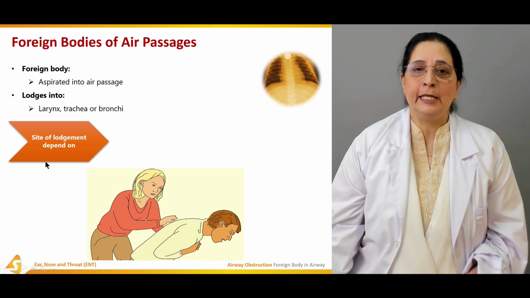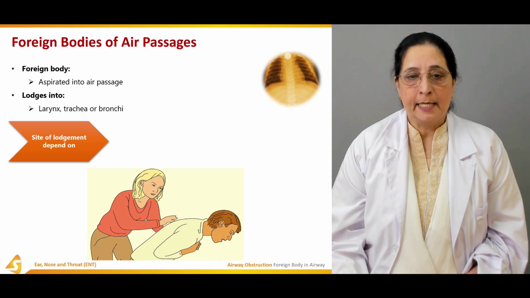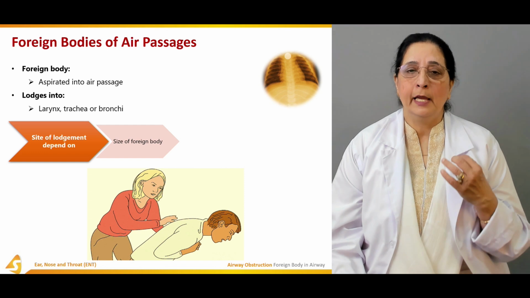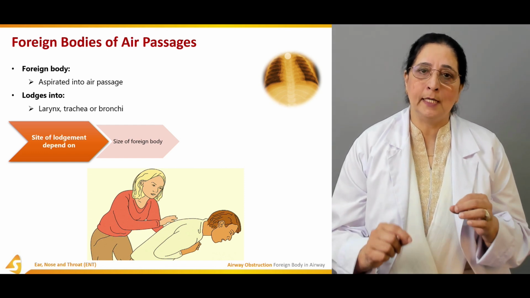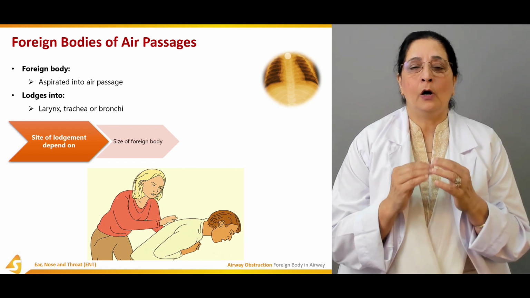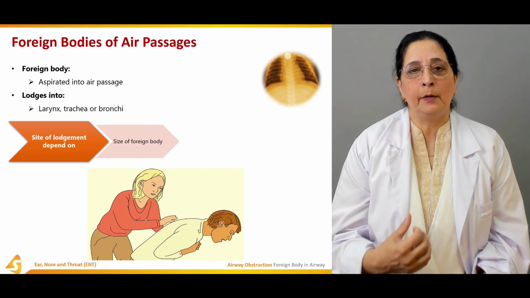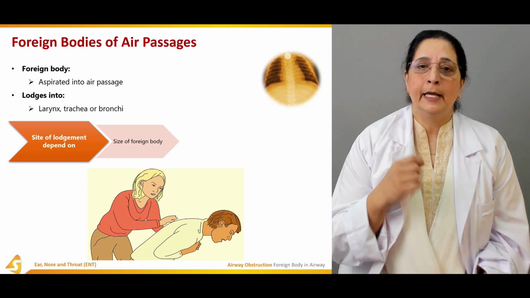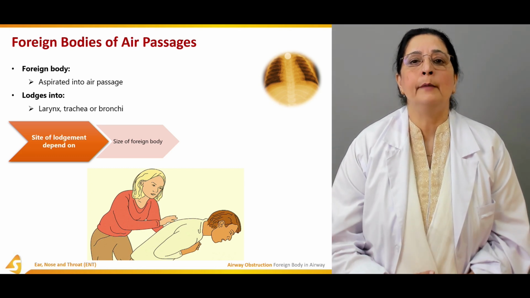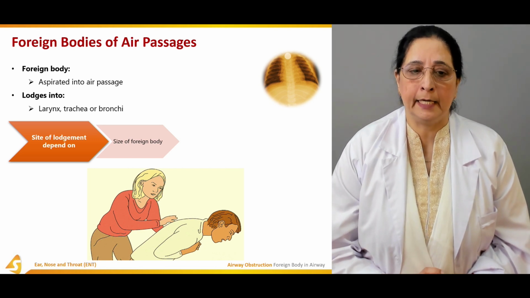Site of the lodgement of the foreign body which is aspirated depends on the size of the foreign body. That's very important. If the foreign body is small in size, it can go further and cause obstruction or blockage of the airway passage. If the foreign body is big, it may not go further lower in the airway passages. So size of the foreign body is very, very important.